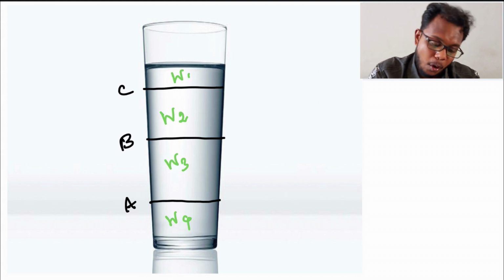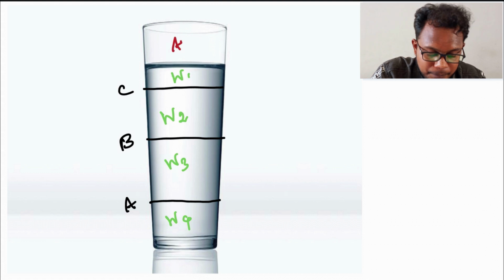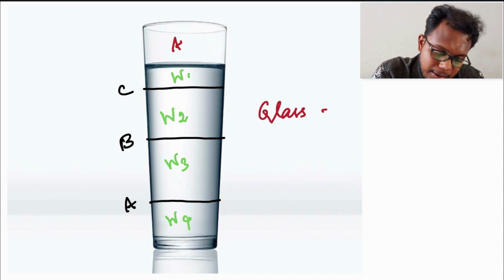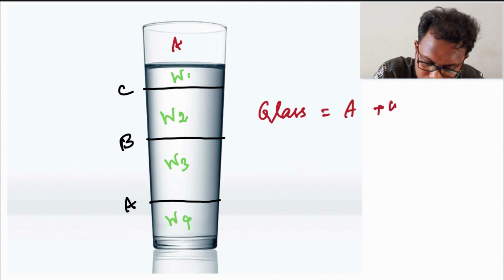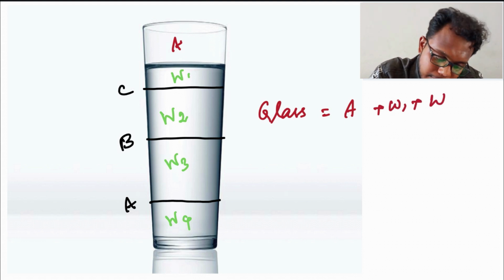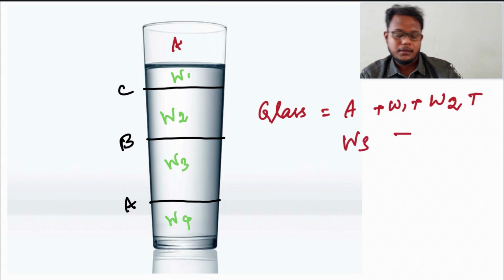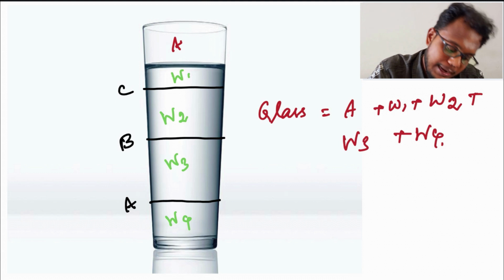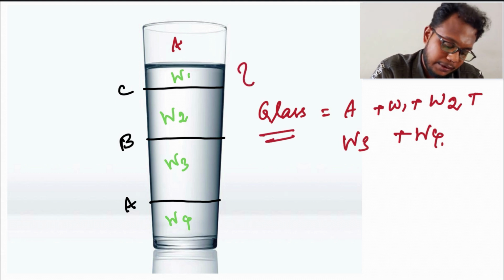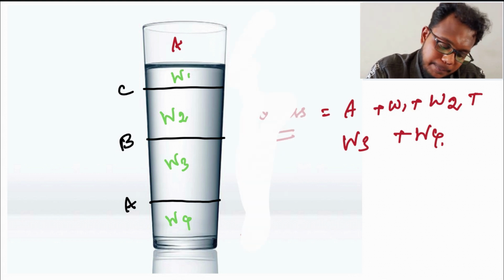Considering the whole glass of water, the glass has the weight of the air plus the weight of this layer plus the weight of the second layer plus the weight of the third layer and the weight of the fourth layer. This is the whole glass. Now let us consider by part.